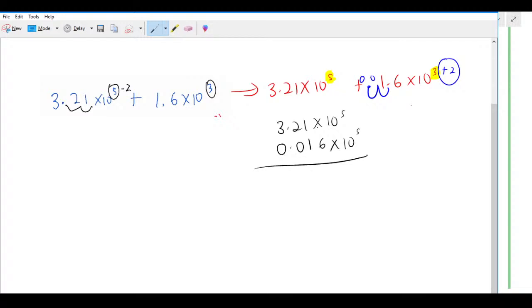If it's already times 10 to the power of 5, you don't disturb that, and when you add it, it's still going to be times 10 to the power of 5. And then you add the decimals as usual. Then here it's going to be 622.3. That is your answer. Please remember that. And that's all about it.